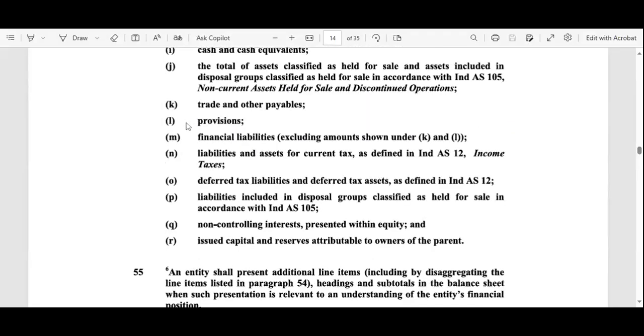That is the trade and other payables. That is the non-current liabilities. That means whatever we can say some raw materials, some other accessories, and all these things, if you order, or we get it on a credit basis, then the organization has to pay for this. That is the trade and the other payables. Some of the provisions, some of the financial obligations, financial liabilities.